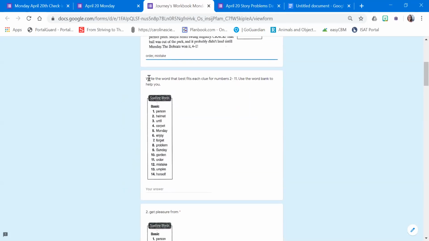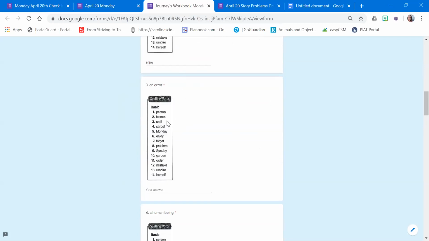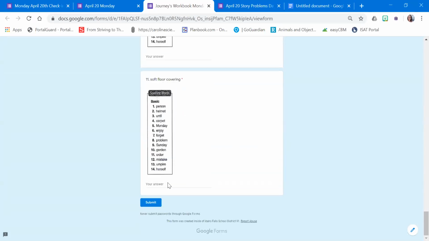Okay, next, what you get to do is write the word that fits each clue for the rest of it. Here are the words again. So I'm looking at the clue, and I say, okay, get pleasure from. Person, not really. Carpet, do I get pleasure from carpet? No. Enjoy. Oh, to enjoy is to get pleasure from. So that has to be this word. So what you get to do is look at the clue, look at the words, and figure out what it could be. You do that for the rest. All right.